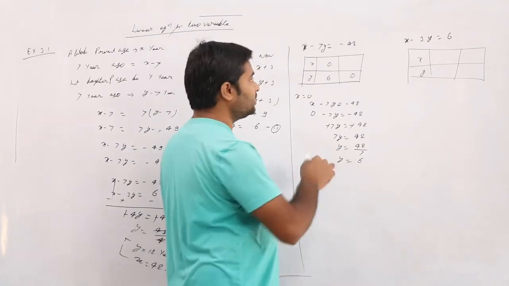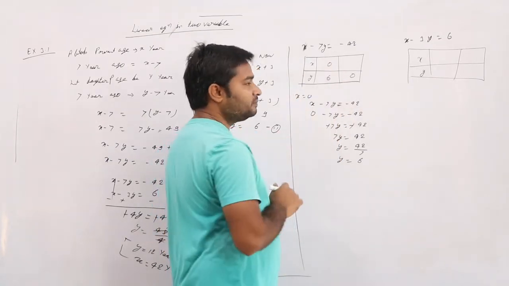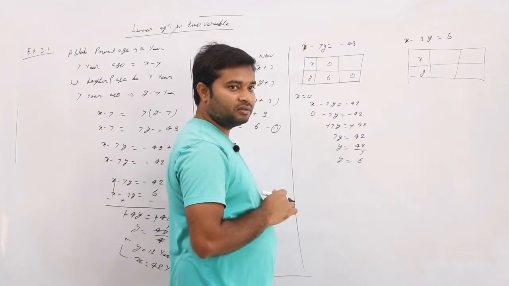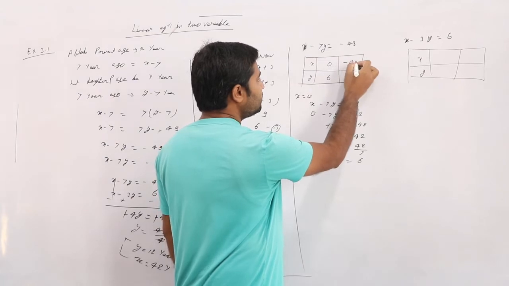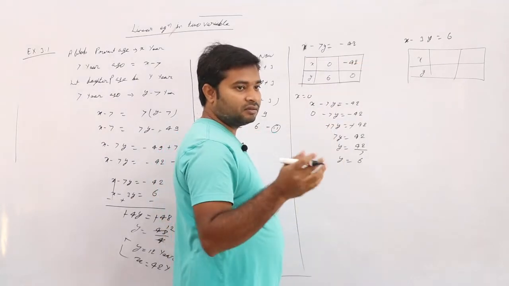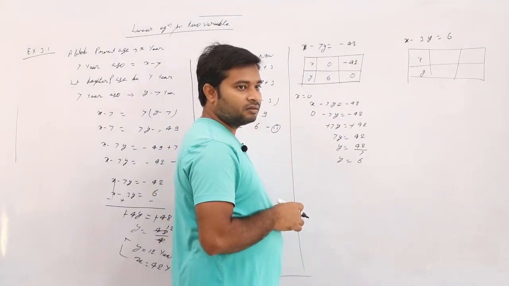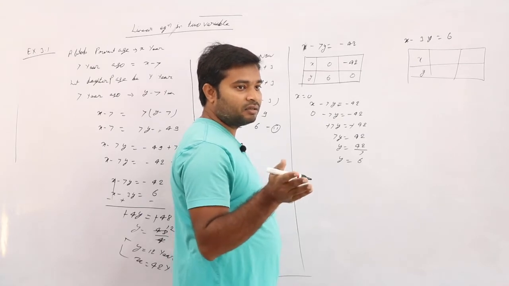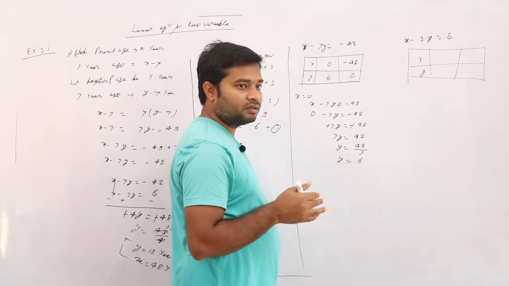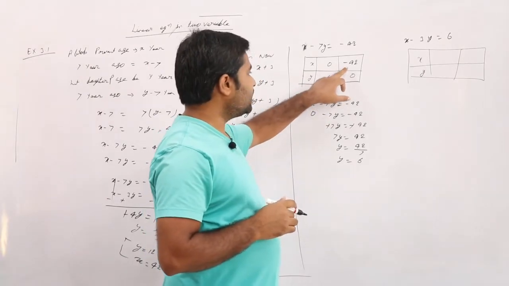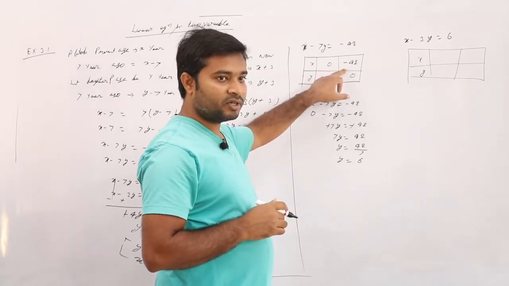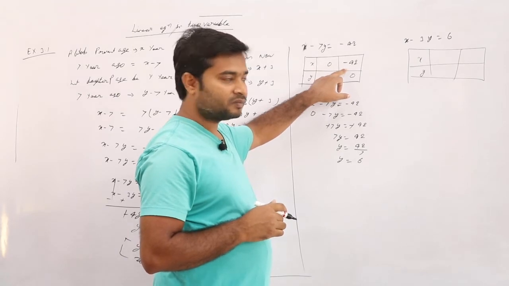Correct? Now think next. I put y is equal to 0. Achha, if y is equal to 0, x is equal to minus 42. So x is equal to minus 42, y is equal to 0. Yes or no? Achha, next.